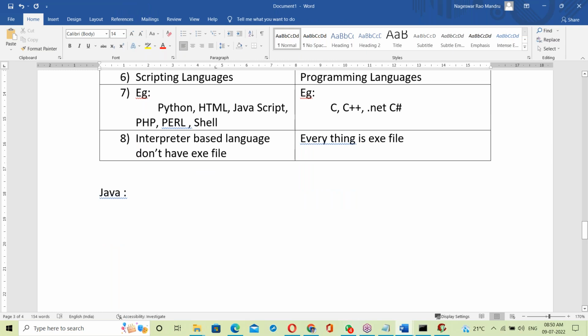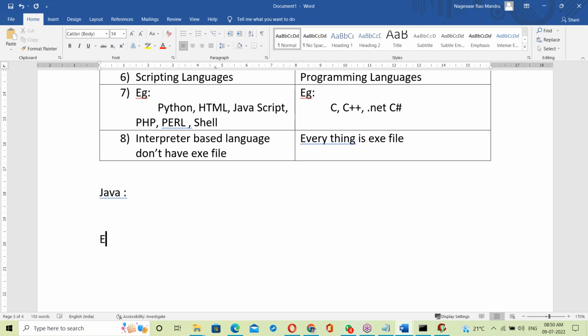Let us come to Java. Is Java interpreter based or compiler based? Let us talk about Java here.